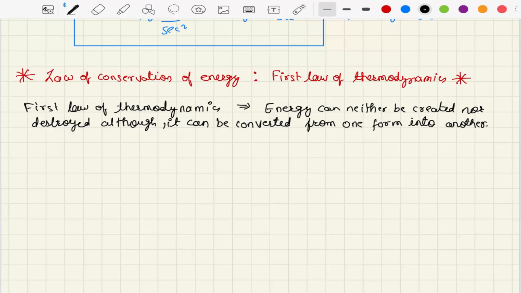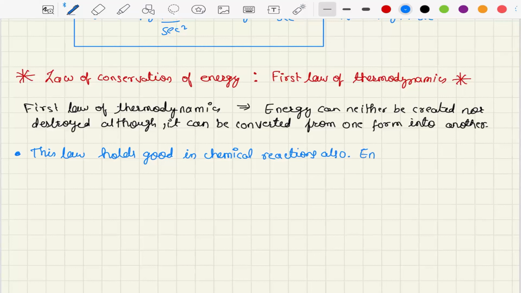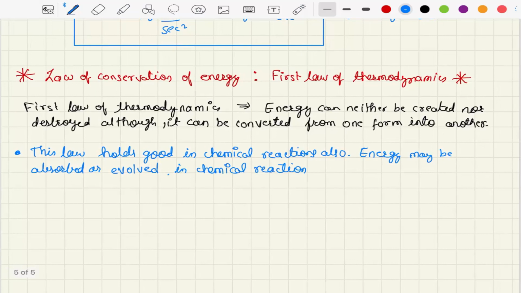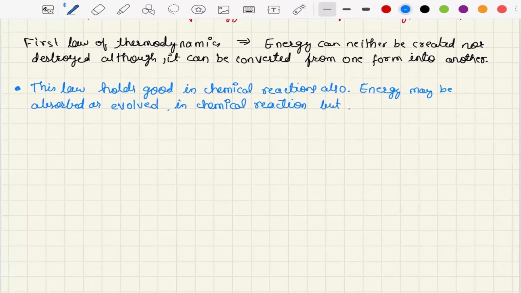This law holds good in chemical reactions also, right? Energy may be absorbed or evolved in a chemical reaction, but the total energy of the reacting system and the surroundings remains constant, right? So let us write this down as well. This is a very important statement. This law holds good in chemical reactions also. Energy may be absorbed or evolved in a chemical reaction, but total energy of the reacting system and the surroundings